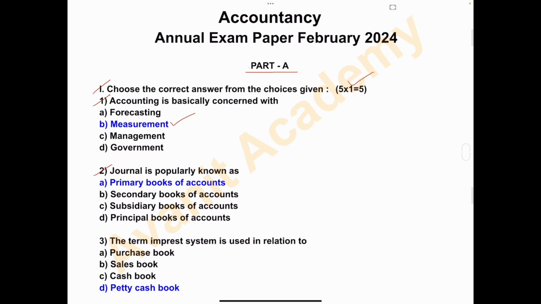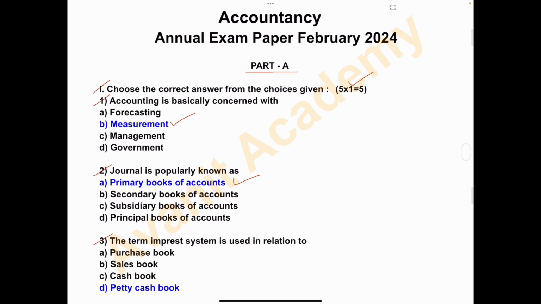Journal is popularly known as A. Primary books of accounts, B. Secondary books of accounts, C. Subsidiary books of accounts, D. Principal books of accounts. And the answer is A. Primary books of accounts. Journal is popularly known as primary books of accounts.